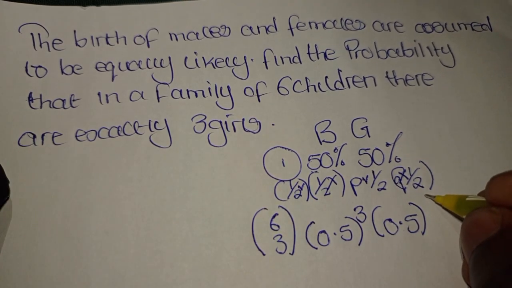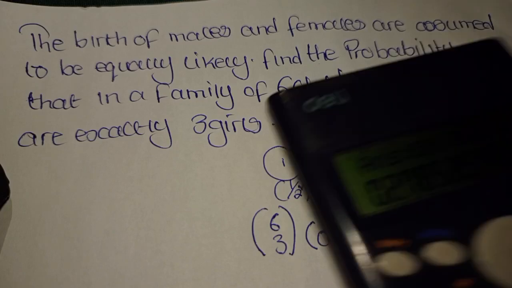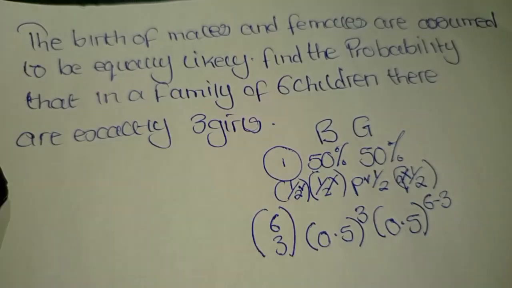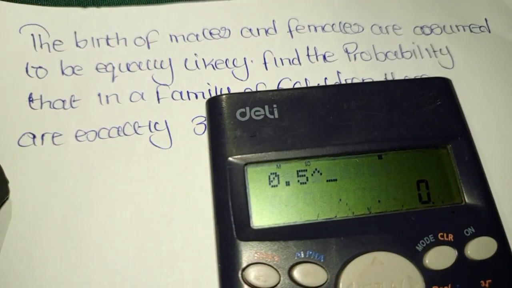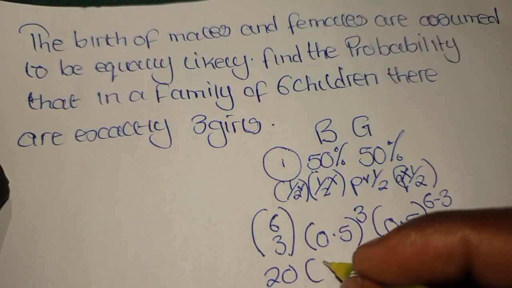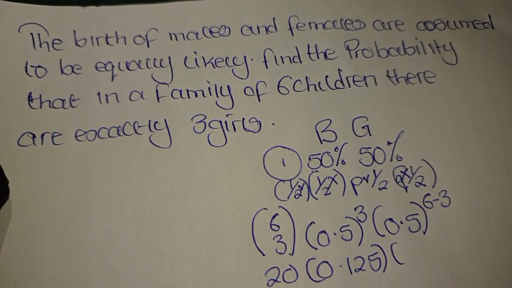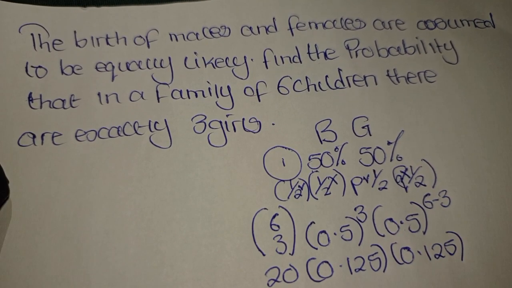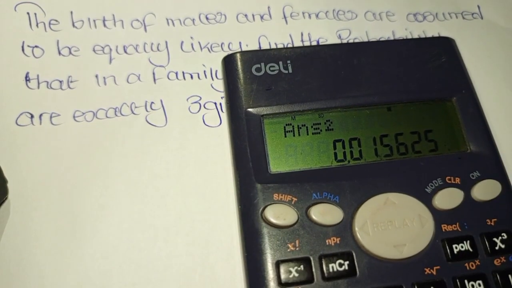Then here we have 6 minus 3, which is the same as 3. So we know for sure here that 6 combination 3 is the same as 20. And we know for sure that 0.5 to the power 3 is the same as 0.125. And we know for sure again that 6 minus 3 is still 3, and 0.5 to the power 3 is the same as 0.125. 0.125 times 0.125, and we multiply this with the combination 20,